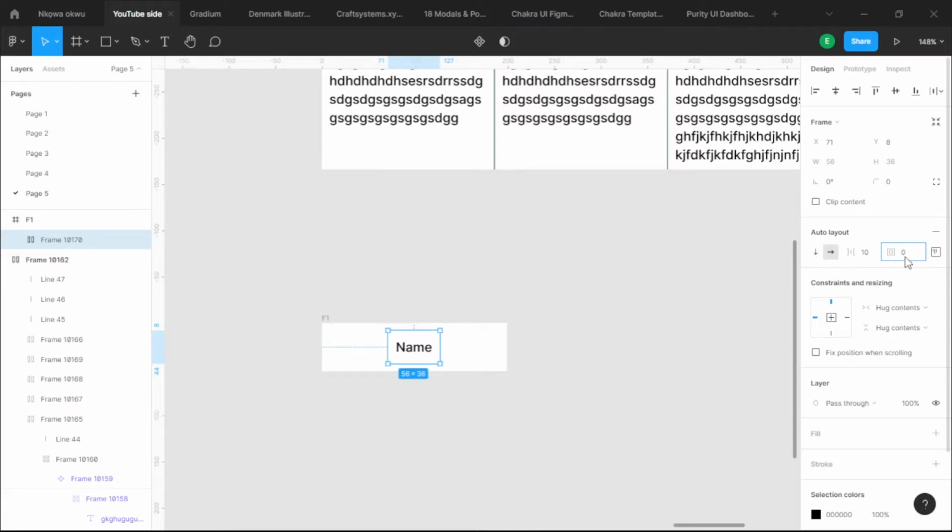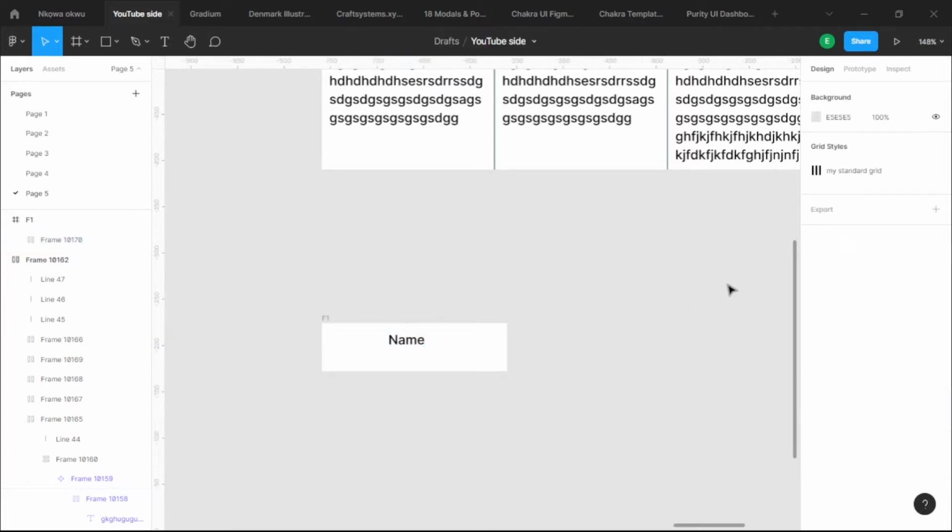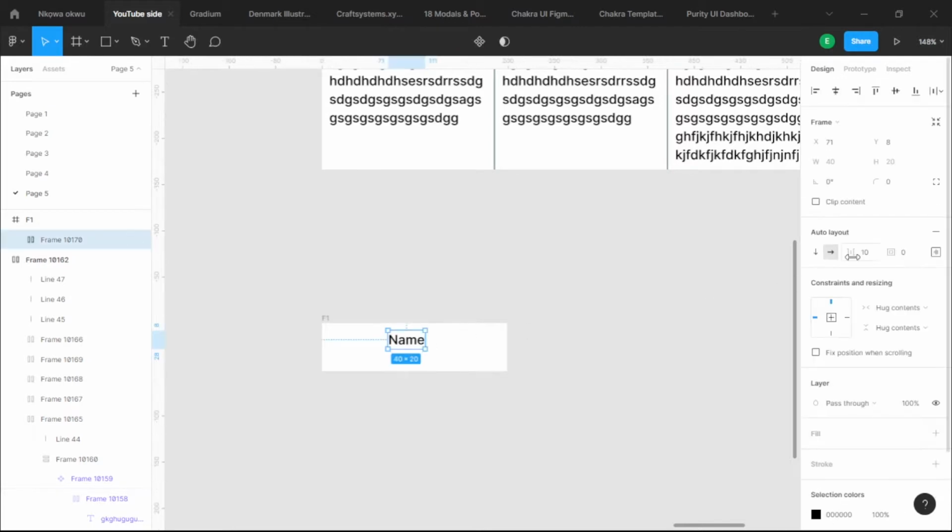Moving forward, I'm going to make the padding that has been automatically given to this name element 0. I click enter, so there's no padding, and then from this side where my mouse is, I'm going to put it in the middle, centralizing that component in the auto layout frame I just created. The space between items is important, but we can skip this because it's only one item.